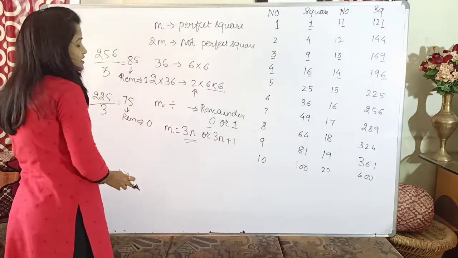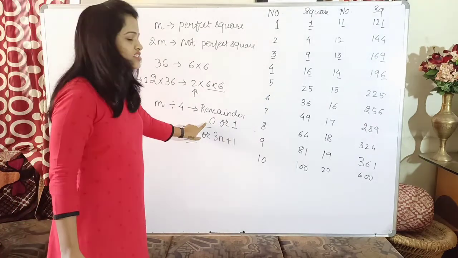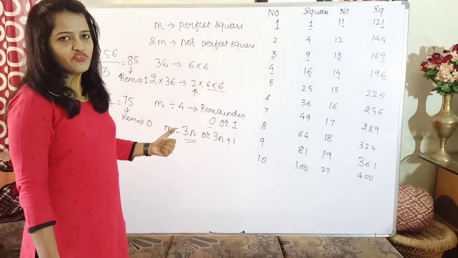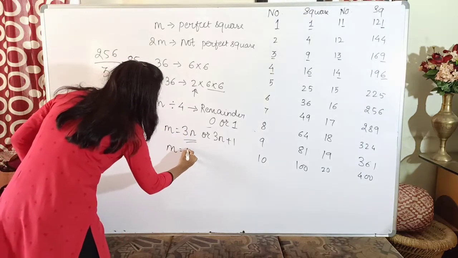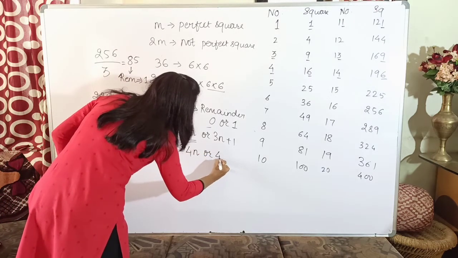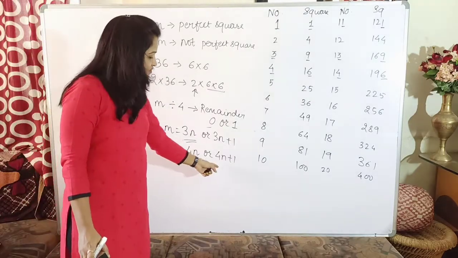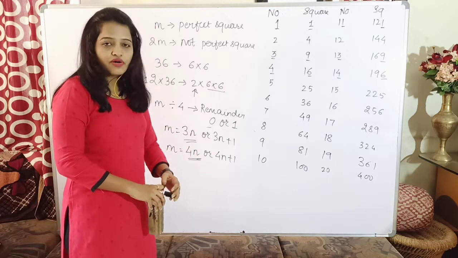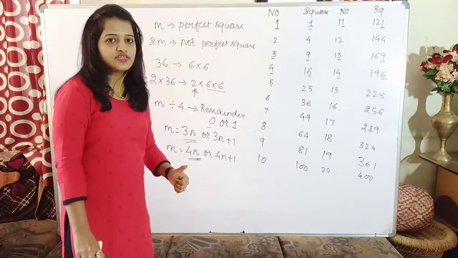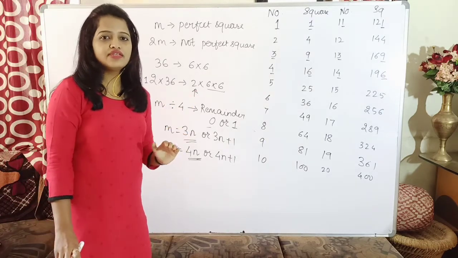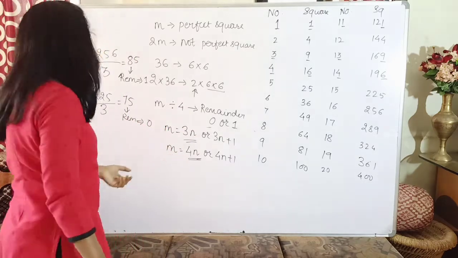By the same property, it is applicable for 4 also. If any number which is a perfect square is divided by 4, you will get the remainder as either 0 or 1. The same concept. So how can I write? m is equal to 4n or 4n plus 1. When it is 4n, it means the given perfect square is a multiple of 4, and when it is 4n plus 1, it means the given perfect square will leave the remainder 1 if it is divided by 4. So these are the two properties with respect to division by 3 and 4. This will help you decide whether the given number is a square or not.